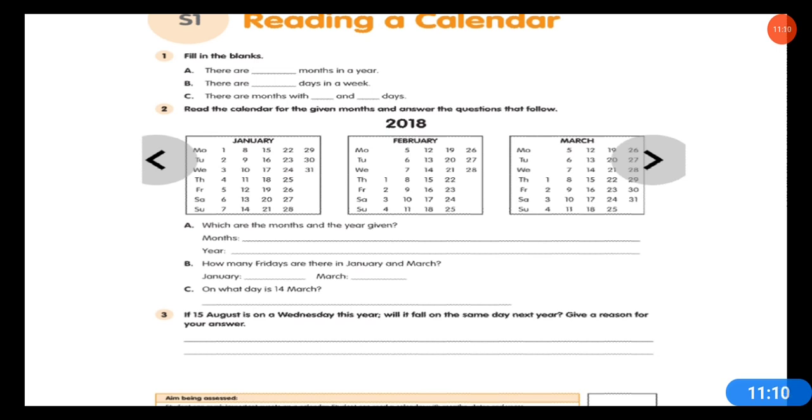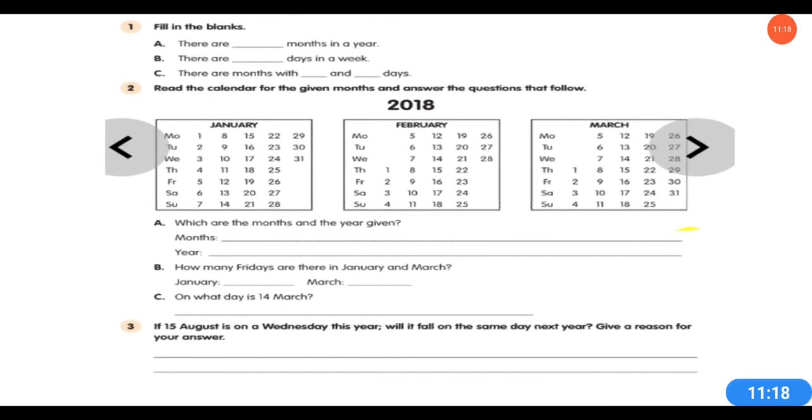A. Which are the months and the year? So the months are January, February, and March, and the year is 2018. How many Fridays are there in January and March? In January, if you look at the Fridays, they are 5th, 12th, 19th, and 26th. There are 4 Fridays in January and 5 Fridays in March.